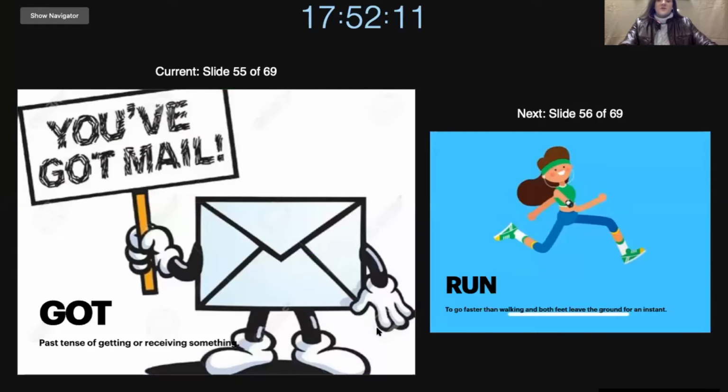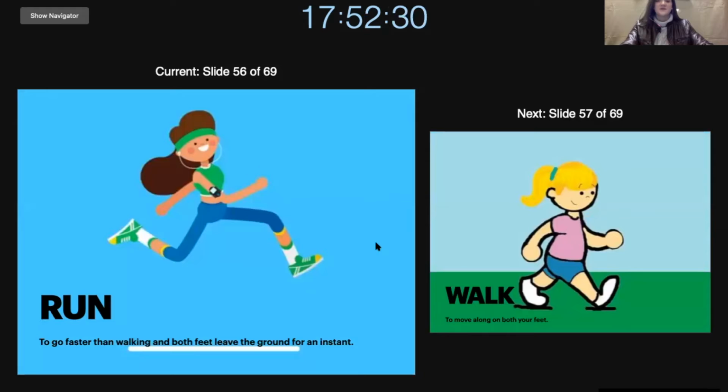The first word we will look at is got. So what does got mean? It's the past tense of getting or receiving something. So when you get or receive an email, then you've got mail. You received mail.